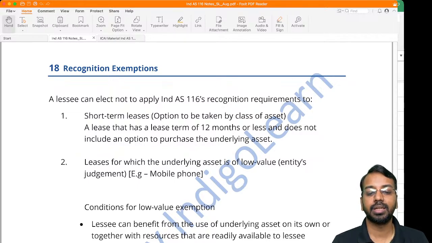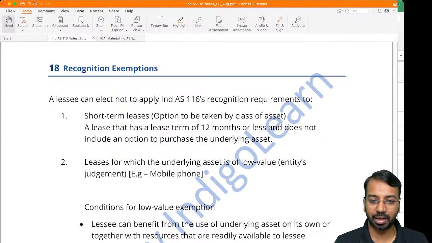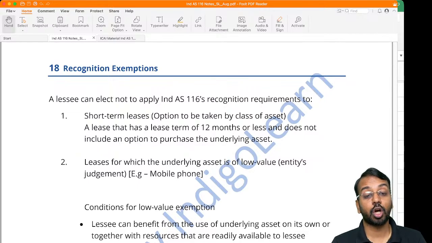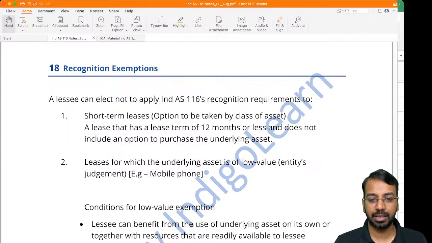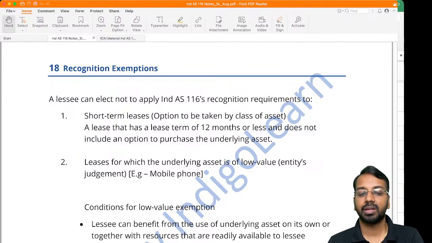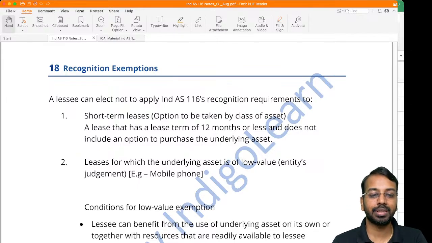That is the complexity of this standard. So the standard has given some recognition exemptions. What is the recognition exemption? First one, short-term leases. If a lease has a term of 12 months or less and there is no option to purchase, then you can exempt that lease from applying the principles of Ind AS 116.